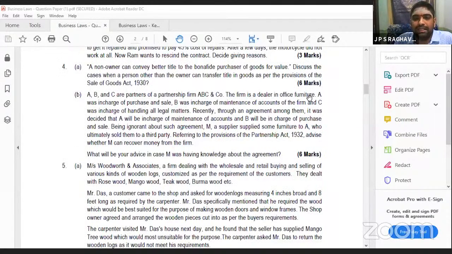A firm is a dealer in office furniture. A was in charge of purchase and sale. They have divided their work: A was in charge of purchase and sale, B was in charge of maintenance of accounts, C was in charge of all legal matters.